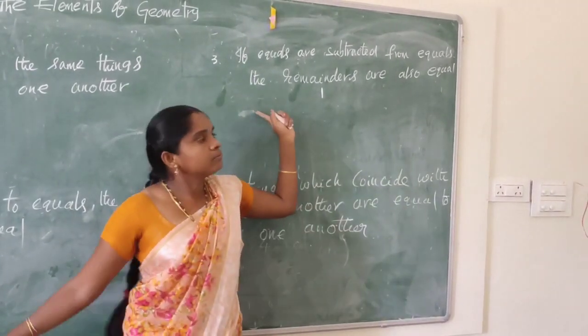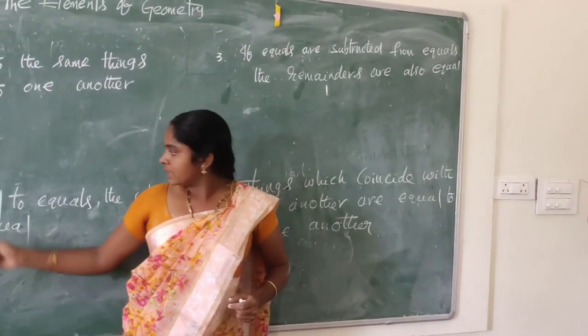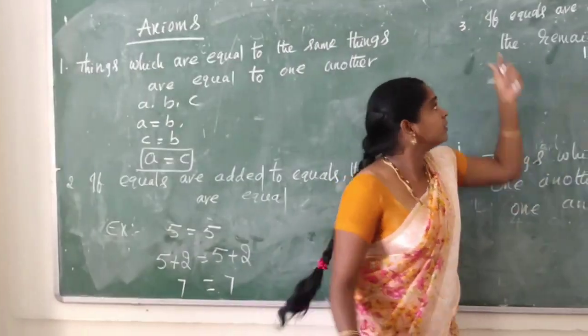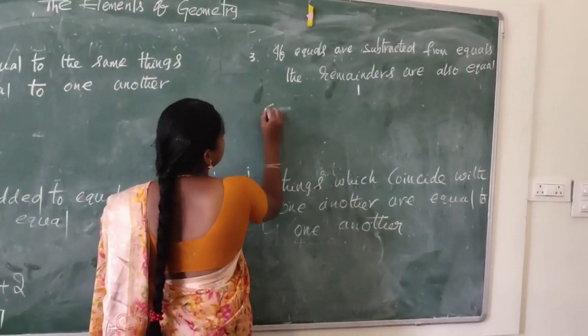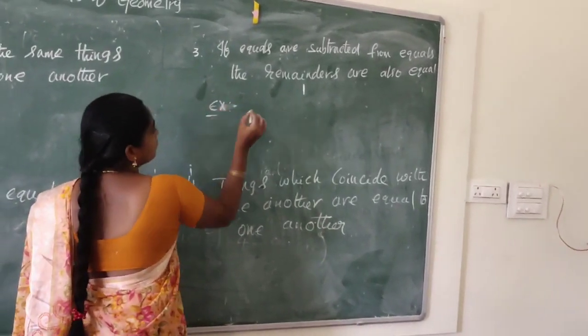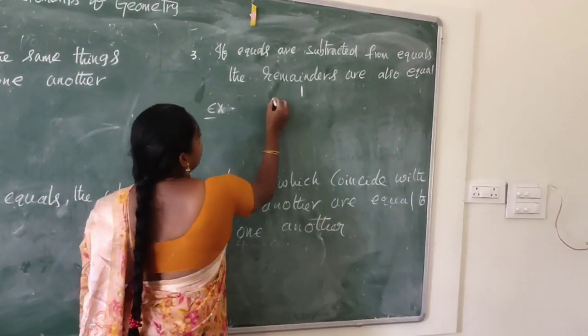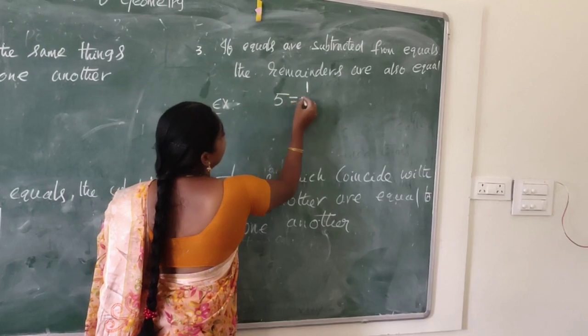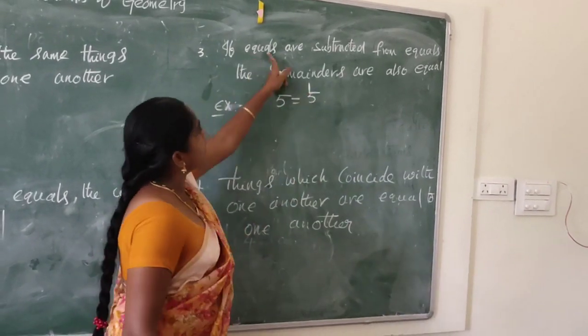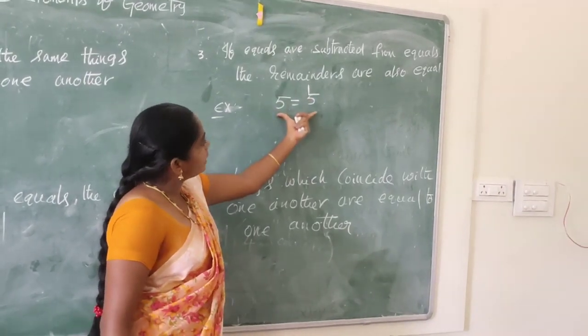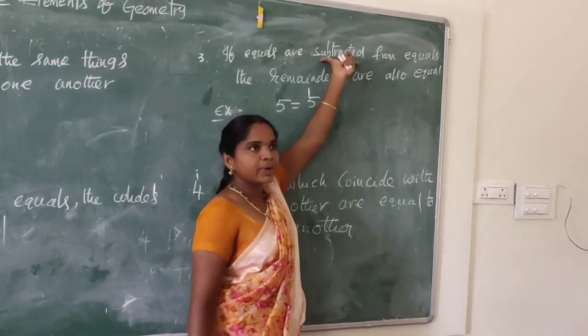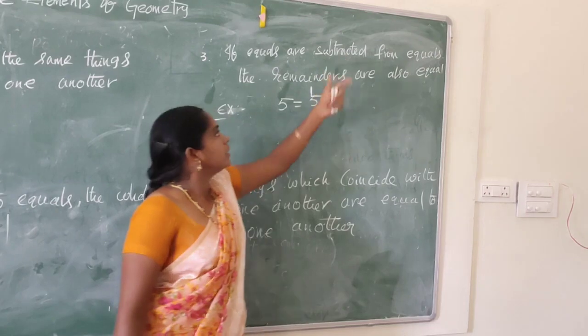This is the same as the second axiom. Here added, here subtracted. Let us take an example. 5 equal to 5. These two equals are subtracted; subtracted means minus.